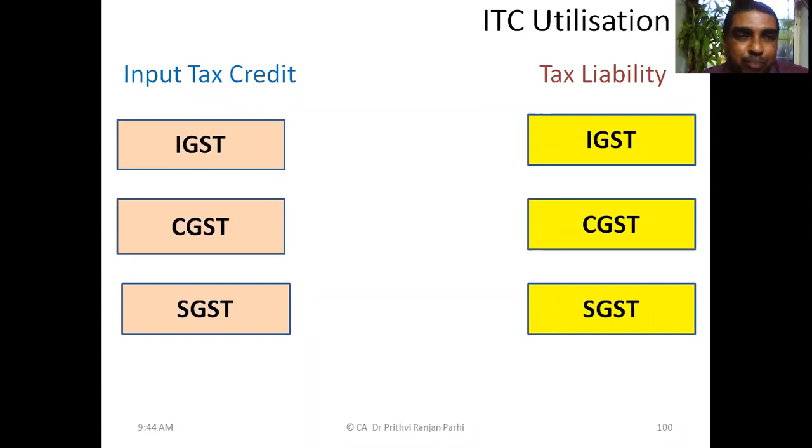When there is an interstate purchase, you will have an IGST ITC. And in which situation will that be CGST and SGST ITC? When there is an intrastate purchase. And sometimes instead of SGST, it can be UTGST if the purchase is from a union territory.